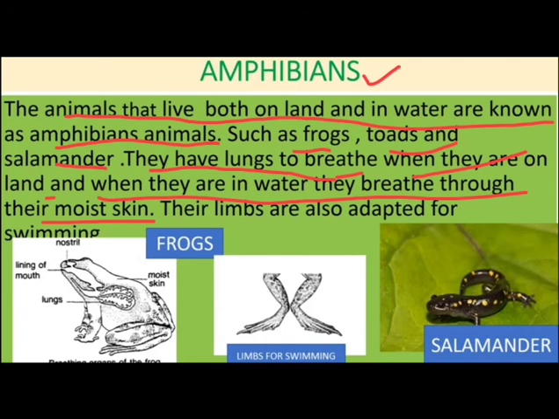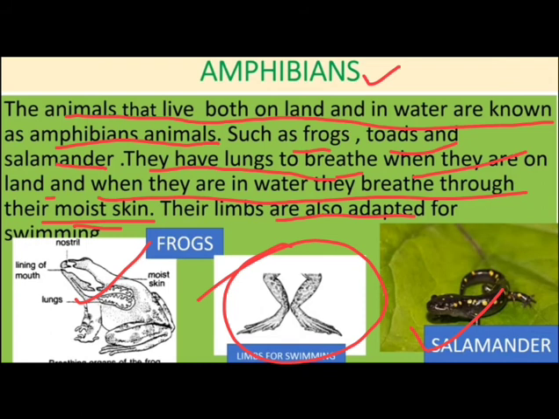Their limbs are also adapted for swimming. Okay, so these animals have limbs. These are the limbs which help them for swimming. There are so many examples of amphibians like the frogs, the salamanders, and the toads also. Okay.